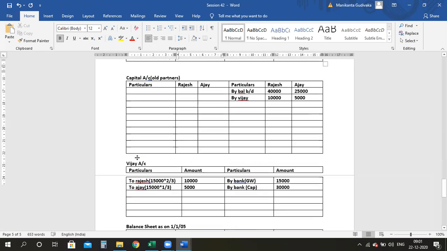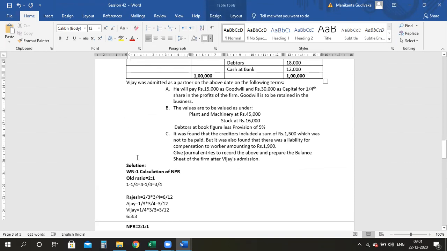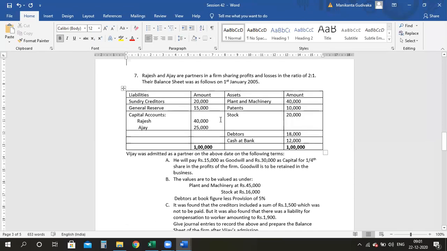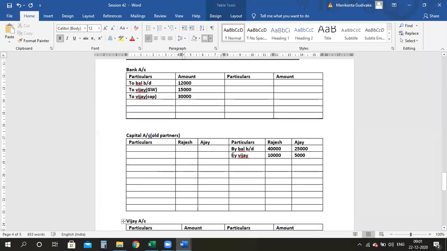So everything in the additional information, we are doing double entry if you are observing. Everything I'm giving two effects. Are you understanding? So we are done with all the things, whatever has been given in the problem. But without forgetting, I have to transfer my reserves to my old partners in their old ratio 2:1. So please divide this 15,000 by general reserve. I have to give it to my partners. So I will write by general reserve. Please divide it in the ratio 2:1, that is old ratio.